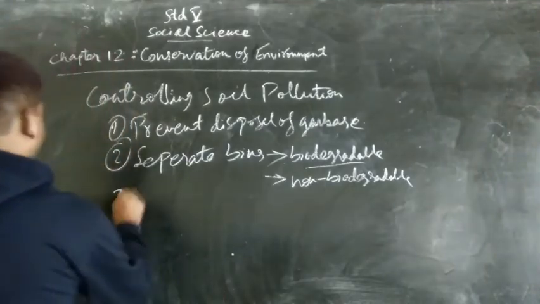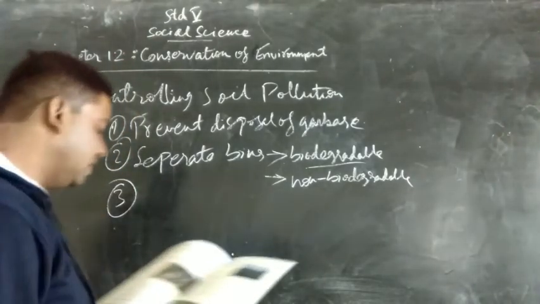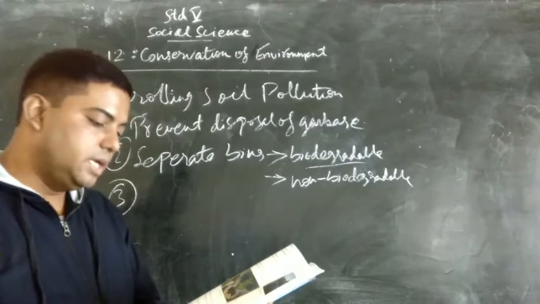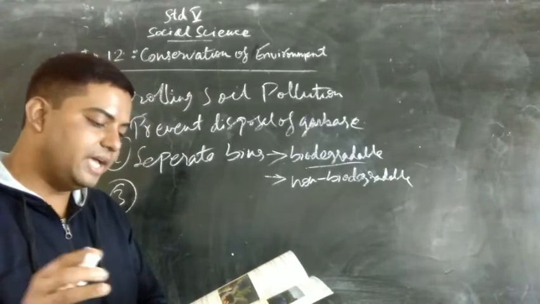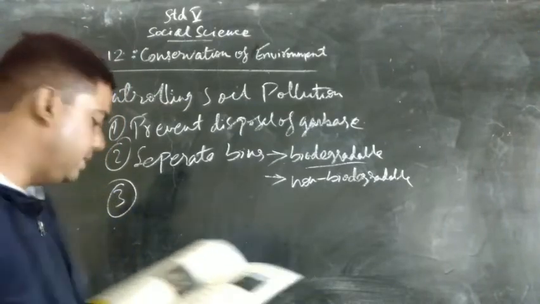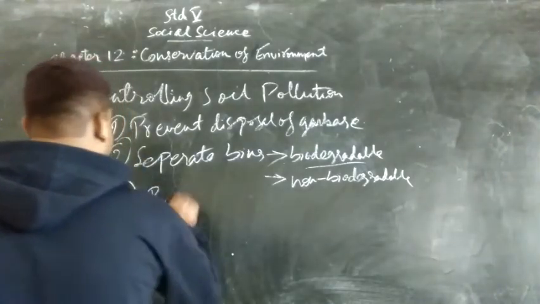Point number 3, we must build compost pits to dispose garbage. Now, what are compost pits? Compost pits are areas where we can dispose the biodegradable garbage. So we must build compost pits.